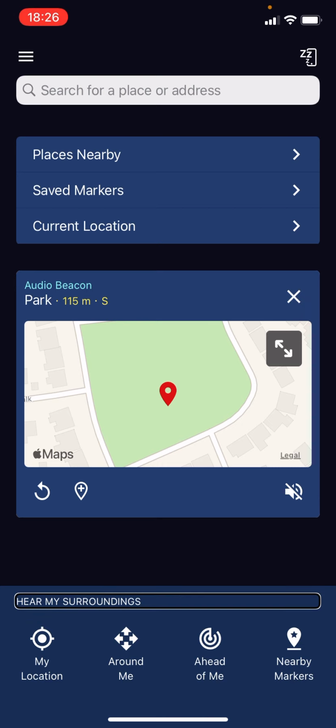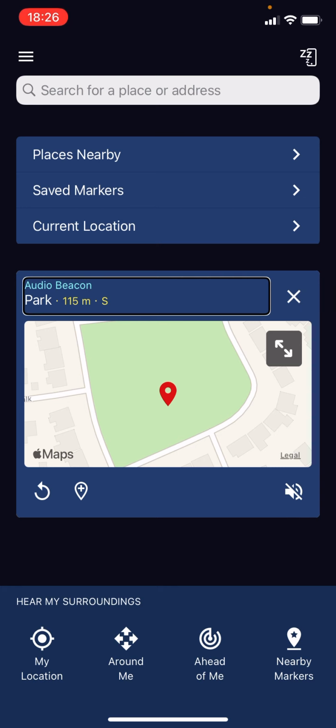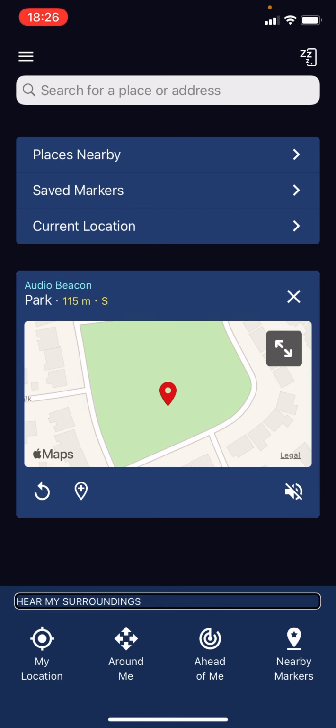So basically, okay, there are a lot of options here. Unmute beacon. Double tap to unmute audio beacon. Hear my surroundings. Heading. Remove beacon. Beacon on part 150 meters south. Hear my surroundings, and then this is the heading. So My location, double tap to hear about your current location. If I tap on my location, it will actually tell me about my current location.